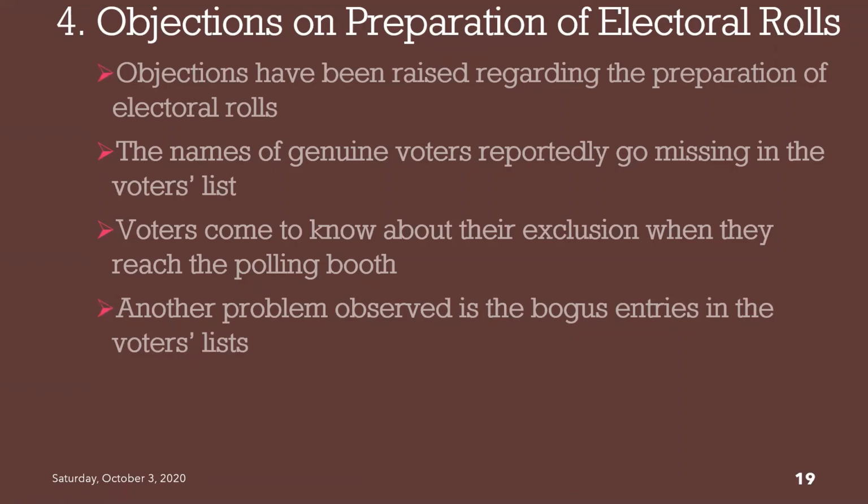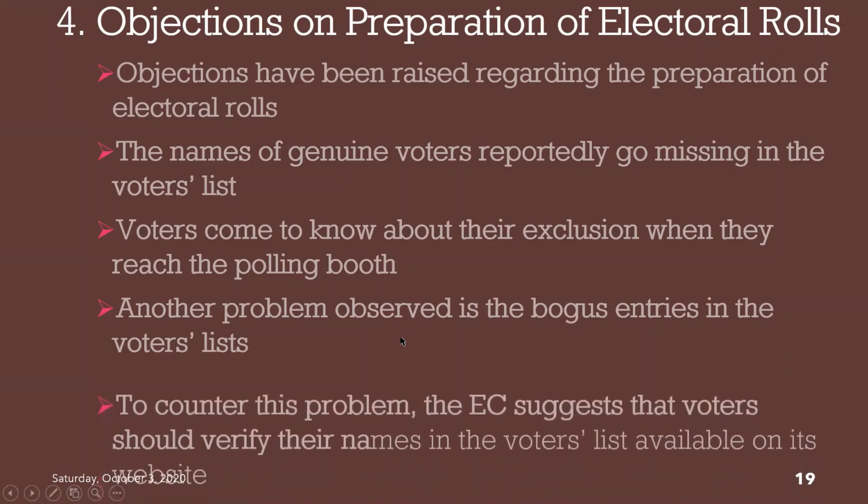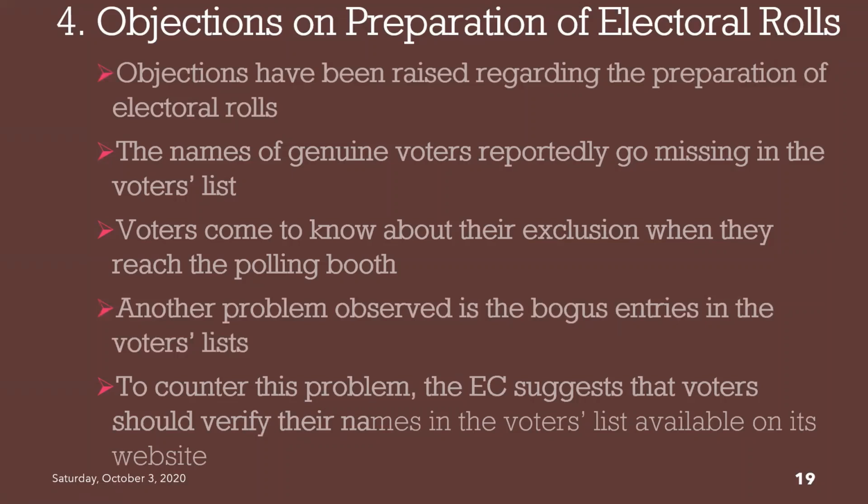With bogus entries, there will be many names in the list, but those persons don't exist in reality. Such entries are called bogus entries. That is why the EPIC card is used to identify the genuine voters. To counter this problem, the EC suggests that voters should verify their names in the voters list available on its website.